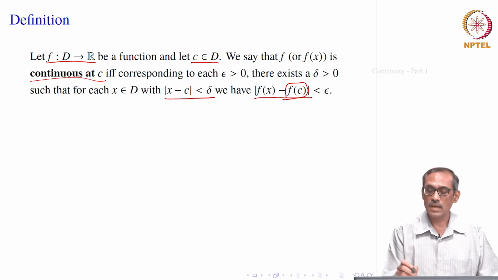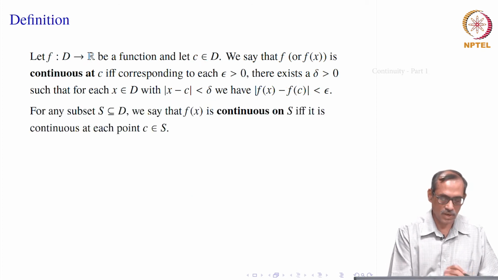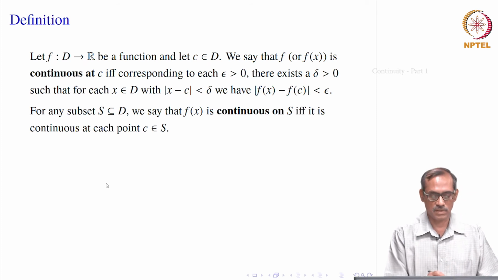Then for the limit also, there should be a left side limit and a right side limit, and they must be equal. But this is happening for the interior points. If there are end points, then one side of the limit will not be relevant, so we will be considering the relevant ones. That limit should be equal to f of C. Okay, so that is how we will be connecting with the limit notion.